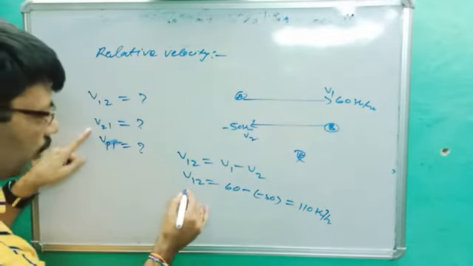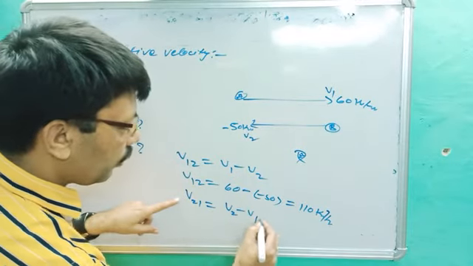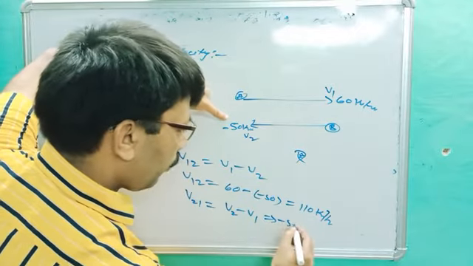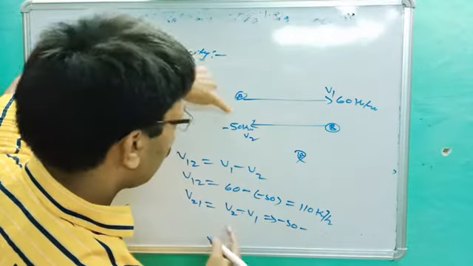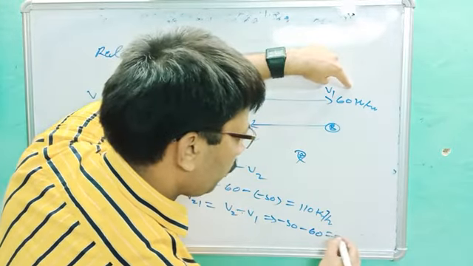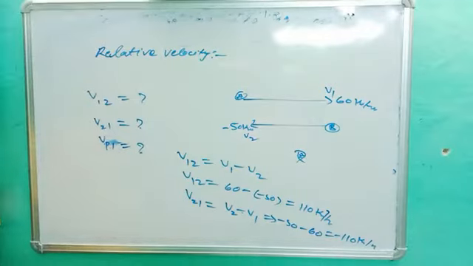Similarly, V21. V21 is equal to V2 minus V1. It implies the value of V2 is minus 50, and then minus, and V1 is 60, and you will get minus 110 km per hour. This is the numerical on relative velocity.